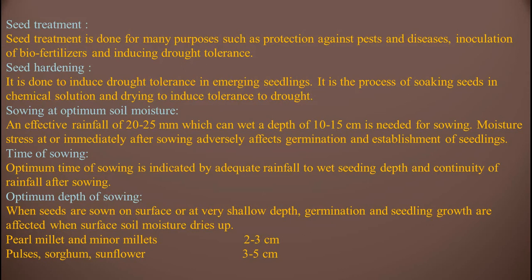Pearl millet and minor millets are sown at a seed depth of 2 to 3 centimeters. Pulses, sorghum, sunflower are sown at 3 to 5 centimeters. These are the things to know, friends. There is no need for explanation because we know all these things, but we have to know these things, right?